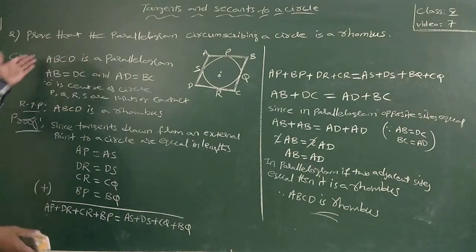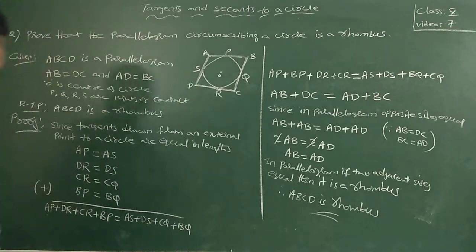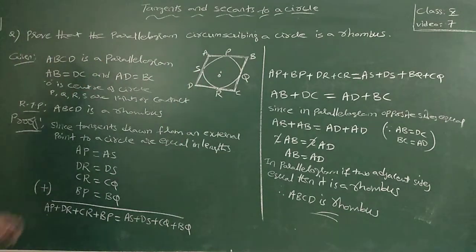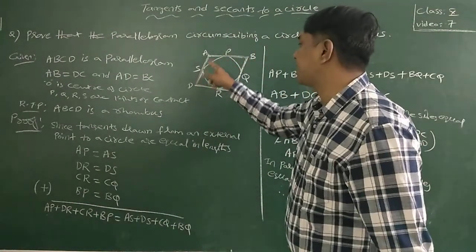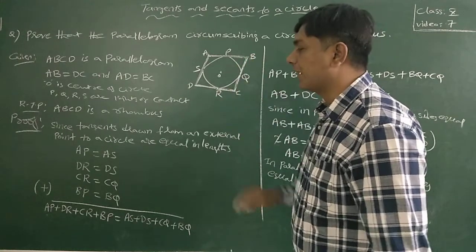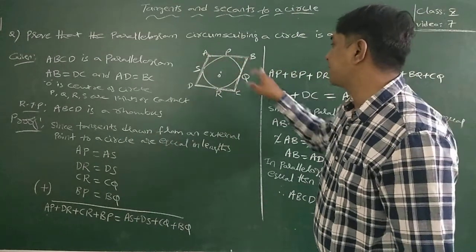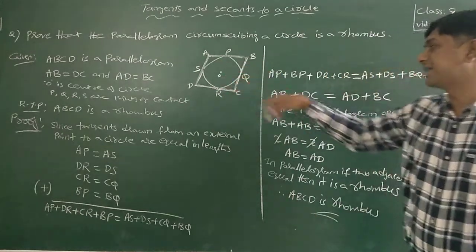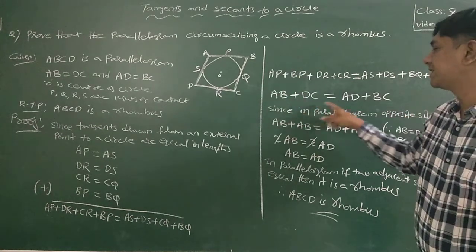See here. ABCD is a parallelogram, O is the center of the circle, PQRS are the points of contact. Now I have to prove that ABCD is a rhombus. Tangents drawn from an external point are equal in length. So AP and AS are equal, DR and DS are equal, CR and CQ are equal, BP and BQ are equal. After that I added them and I got AP plus BP is equal to AB, DR plus CR is equal to DC, AS plus DS is equal to AD, BQ plus QC is equal to BC. So AB plus DC is equal to AD plus BC.